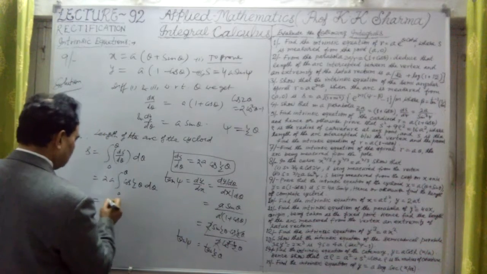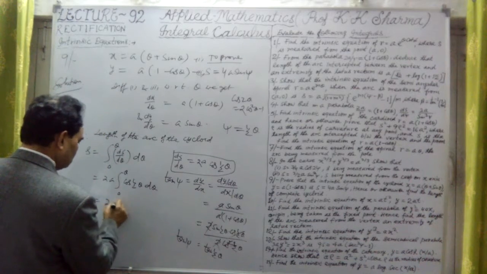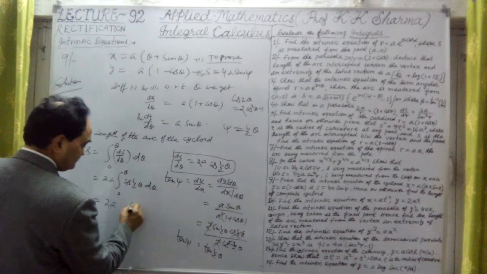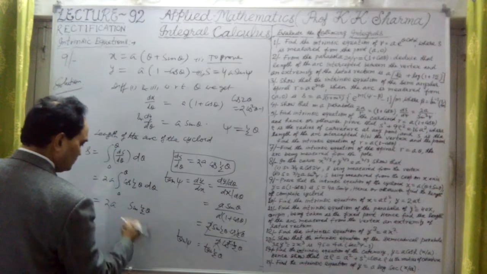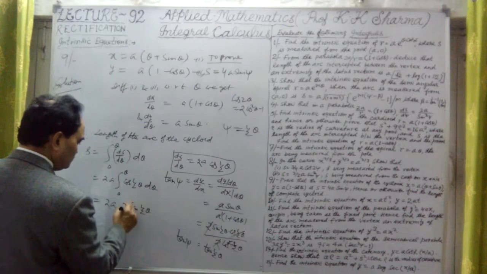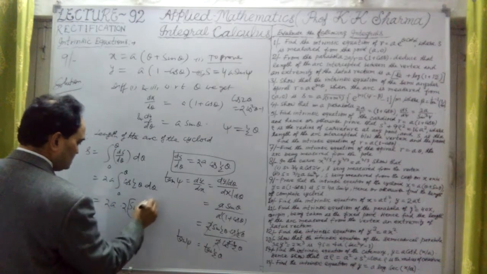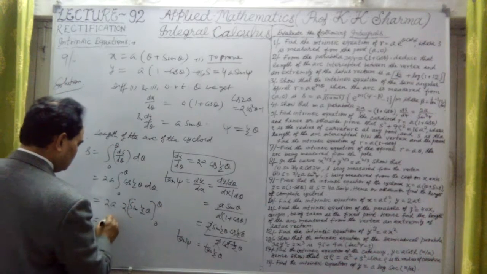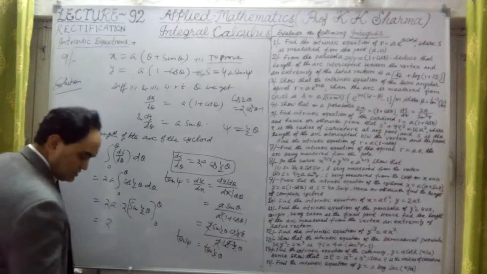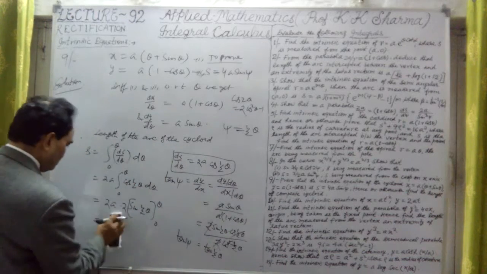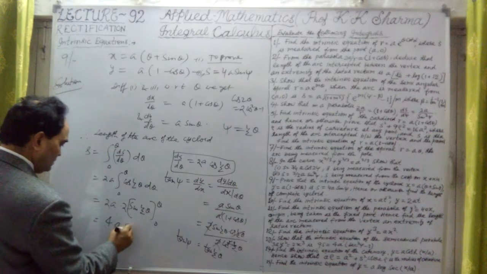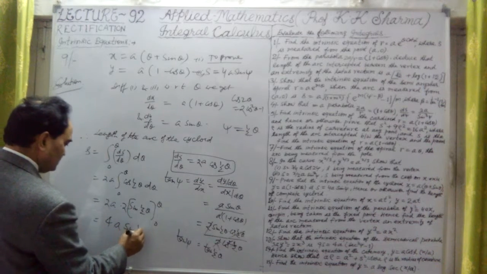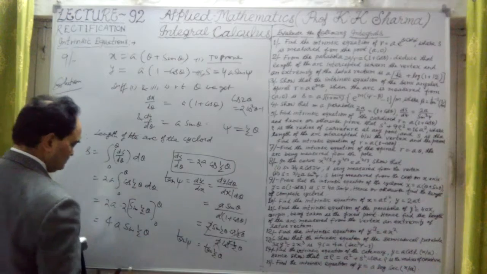Cos half theta integrates to sine half theta upon one half, that means 2. So twice a into 2 sine half theta, integration from 0 to theta. Now it is giving us twice 2a, it is only 4a, 4a into sine half theta only, because at 0 it is 0.